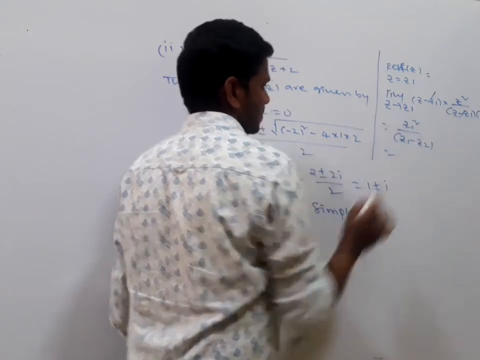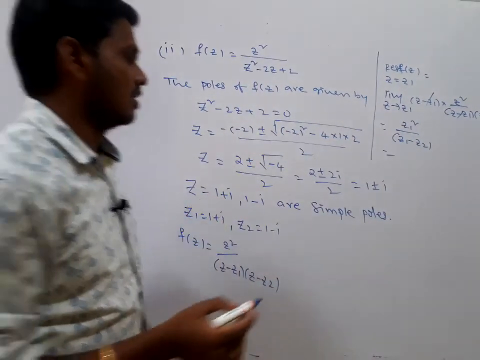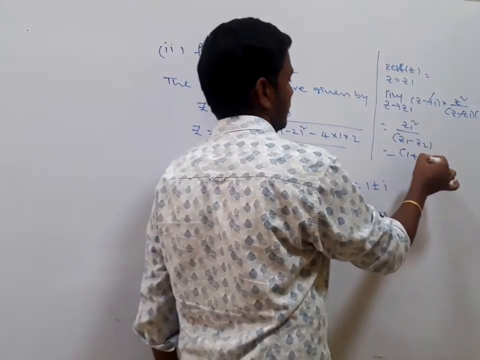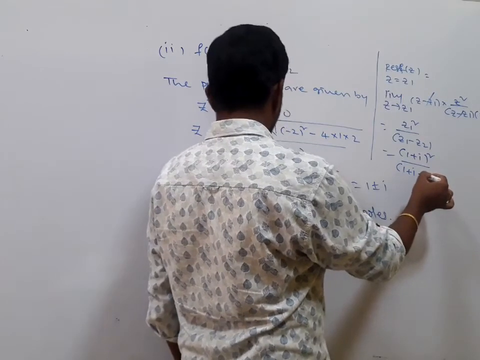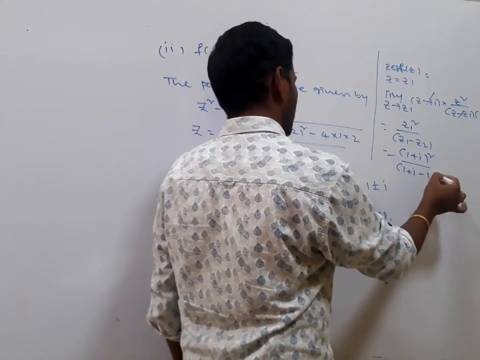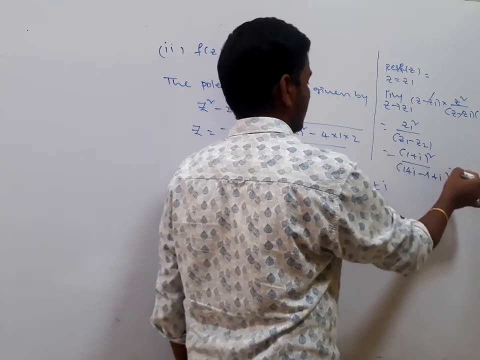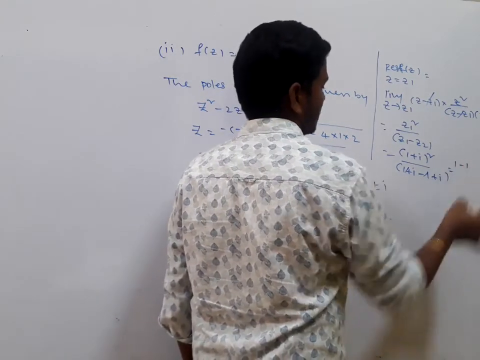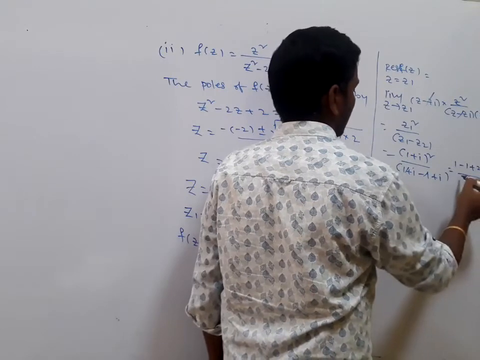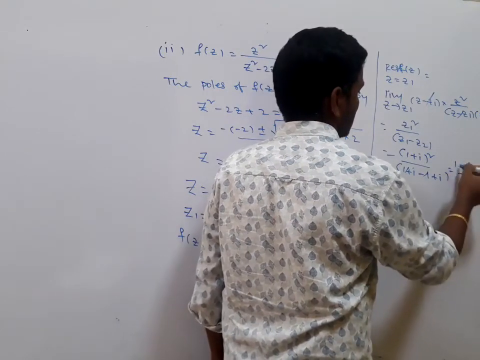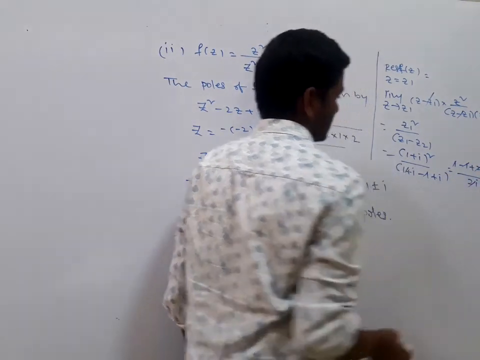You are going to substitute z1 equals 1 plus i. Here, 1 plus i whole square divided by 1 plus i minus of minus 1 plus i. So minus 1 plus 1 get cancelled. 1 plus i whole square is 1 minus 1 plus 2i, which is 2i, divided by 2i. So 2i get cancelled, and the residue is 1.